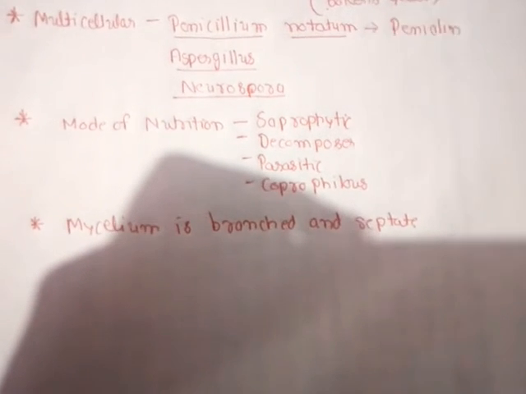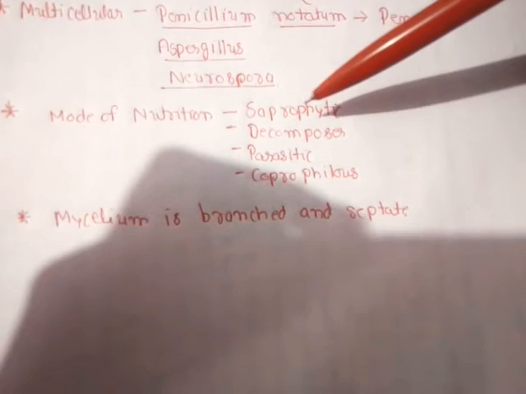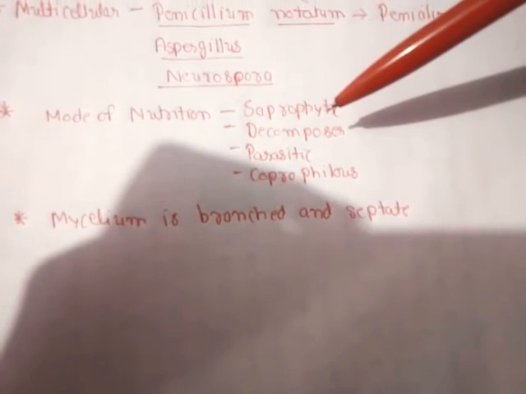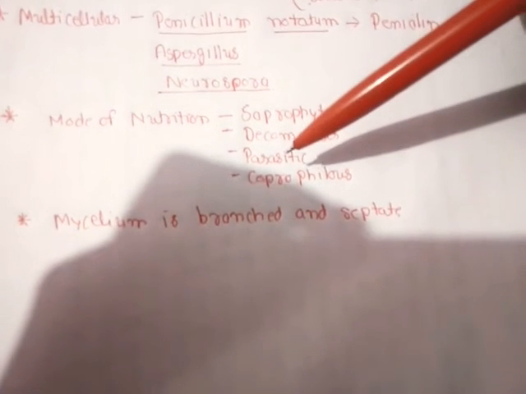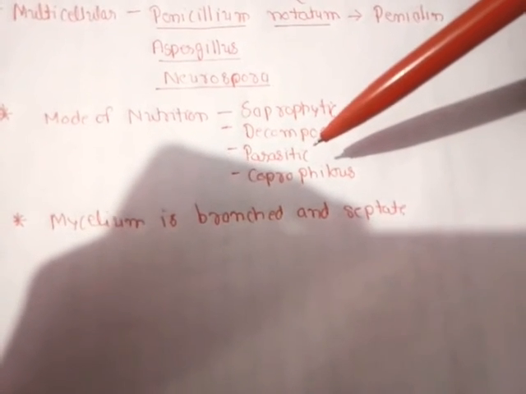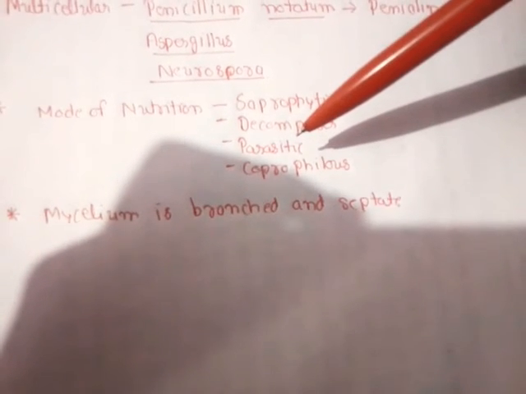The next feature of the Ascomycetes is the mode of nutrition, that means how they are acquiring nutrients from their environment. They show a variety of modes of nutrition. Some of the members are saprophytic and decomposers, that means they obtain their nutrition from dead and decaying material. Some of the members are parasitic. They can be found as parasites on both plants and animals, getting nourishment from them.